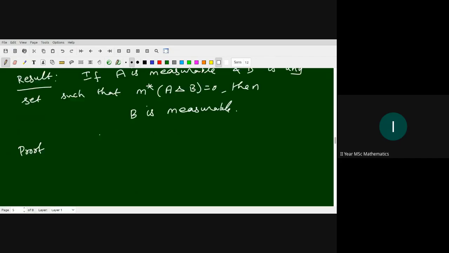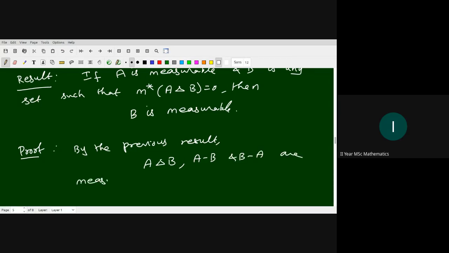The previous result says that if a set has outer measure 0, then that set is measurable, by the previous results. So A delta B is measurable. Not only this, A difference B and B difference A are all measurable.